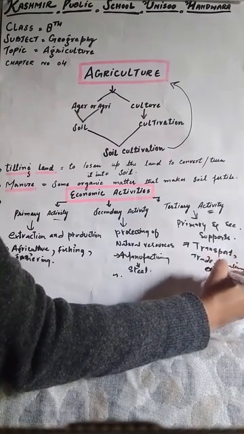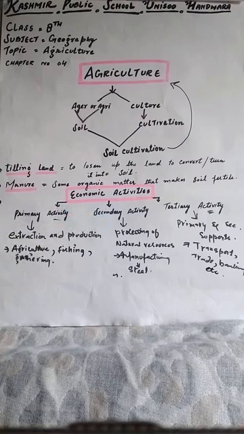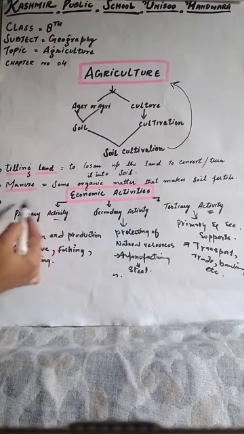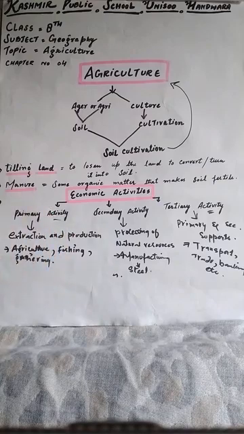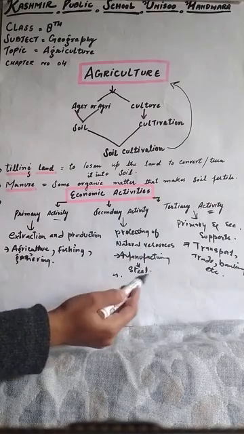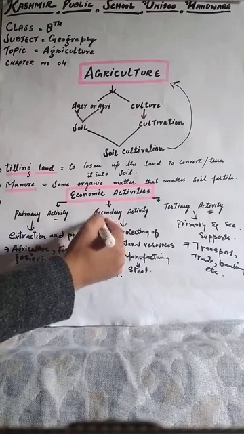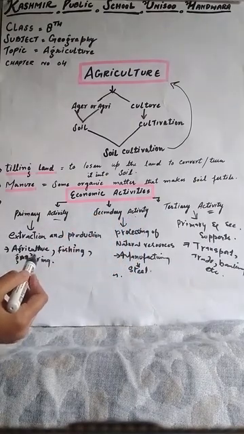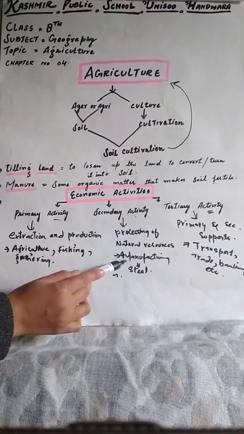Okay, dear students, now we will take an example from the story which I have read before this topic. The farmer took the wheat grain first and sowed it. Then when the wheat grew, he extracted the wheat. This activity is called primary activity. After that, the extracted wheat is taken to the factories to make bread and biscuits. So this is secondary activity, where we manufacture things.